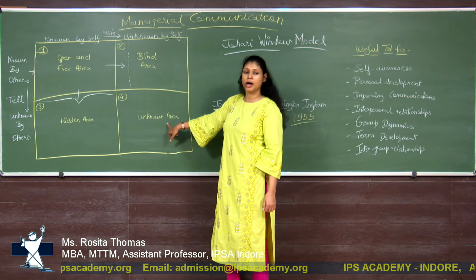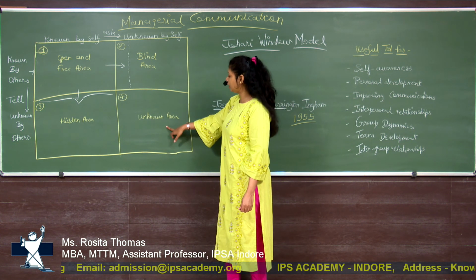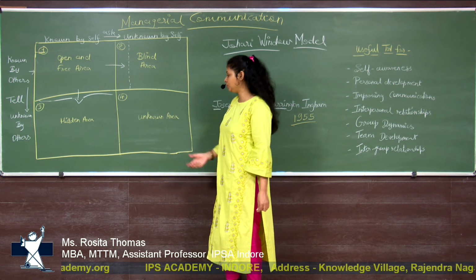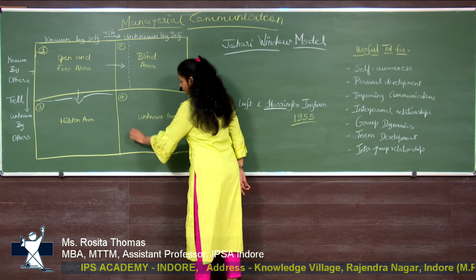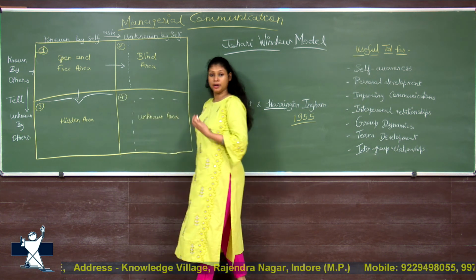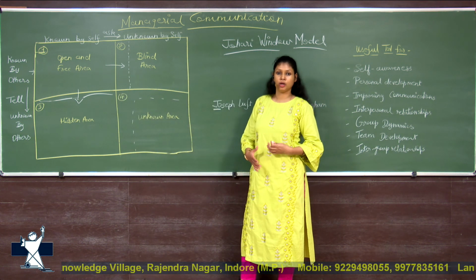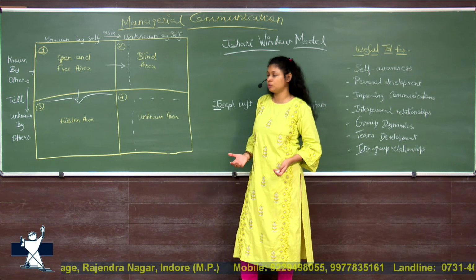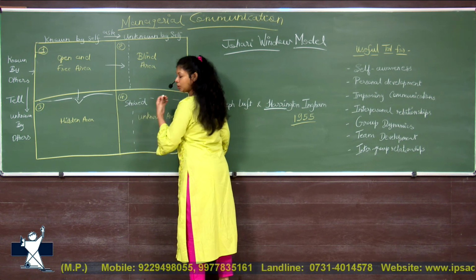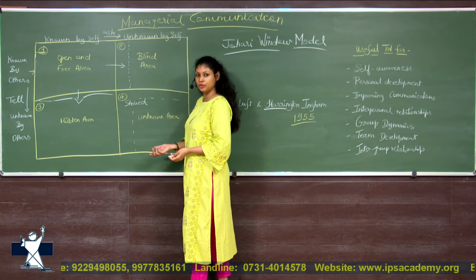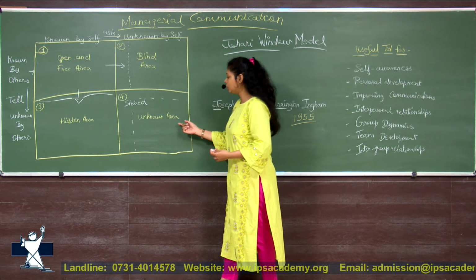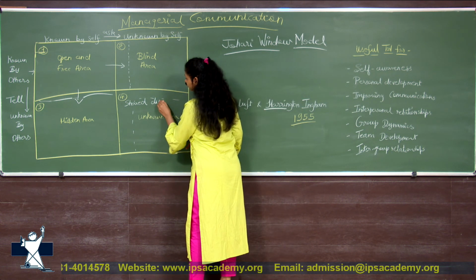Now this is the unknown area. The unknown area is not known to you and also not known to others. How are you going to reduce it? We are supposed to reduce this area through shared discovery. We need to explore our qualities, our traits, how we behave in a situation. We are supposed to analyze ourselves as well. Through shared thoughts and shared discovery, we explore our ideas, our personality traits and our qualities, and with the help of other people as well, you can reduce your unknown area.